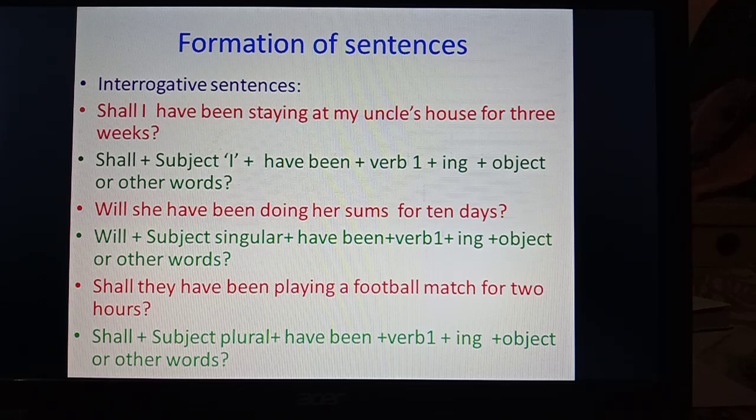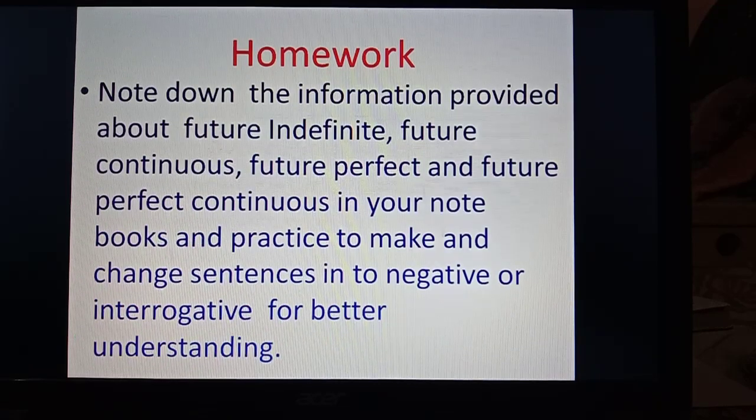So, this was our discussion about future tense. Now, this is homework. Note down the information provided about future indefinite, future continuous, future perfect, and future perfect continuous in your notebooks, and practice to make and change sentences into negative or interrogative for better understanding.